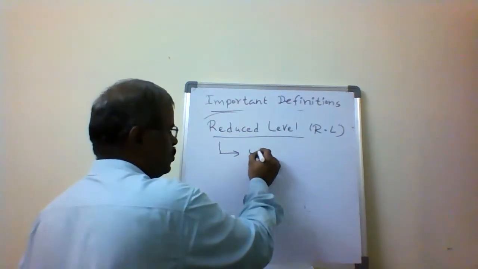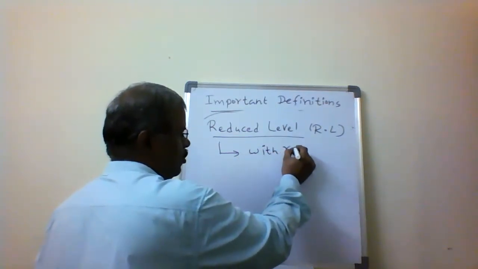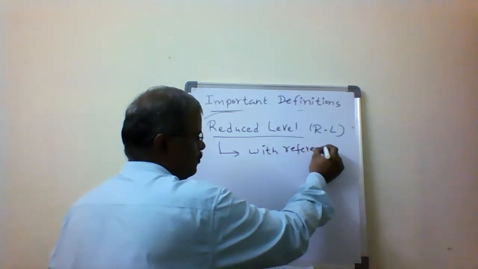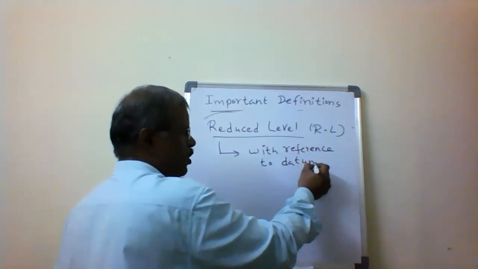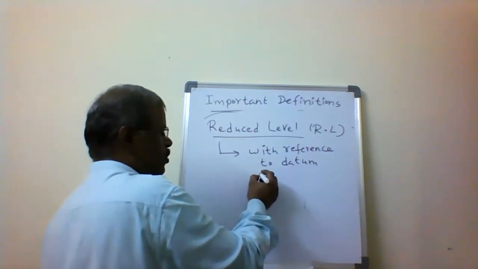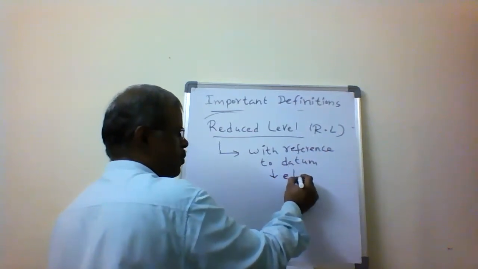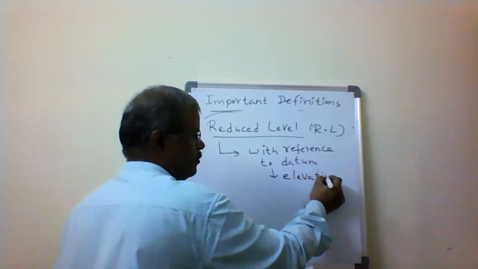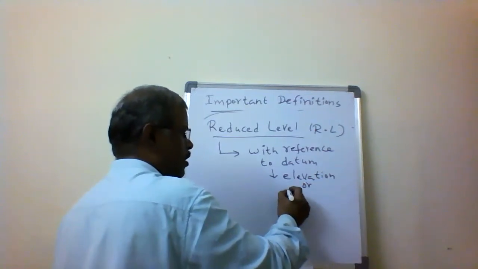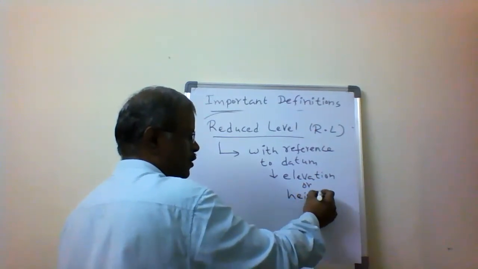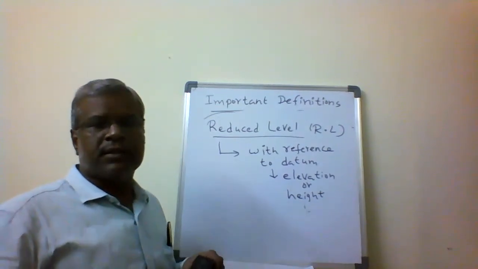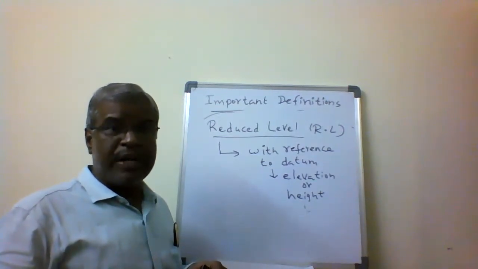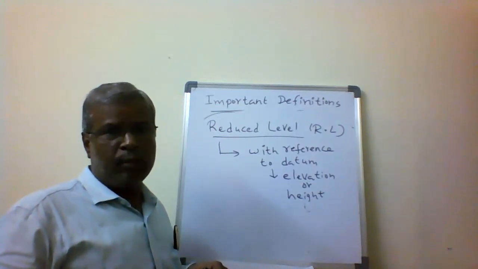We measure the elevation or height and call it the reduced level. We are reducing the level with respect to the datum line, and that's why it is called reduced level.